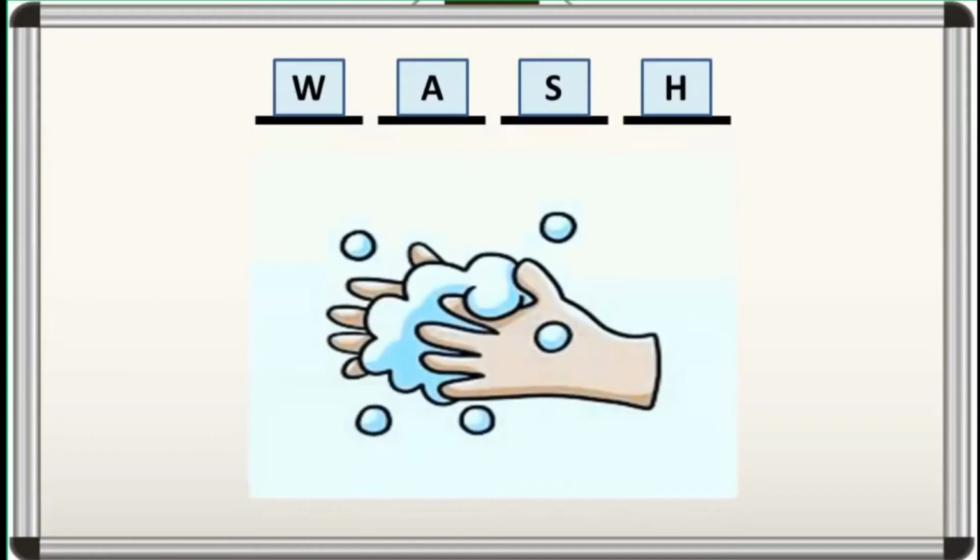Do you know that in times of pandemic like COVID-19, it is important to keep ourselves clean? One way to do this is to wash our hands thoroughly with soap to keep off the viruses we come in contact with. It can be a big help in stopping the spread of the virus. So kids, stay clean and be safe.